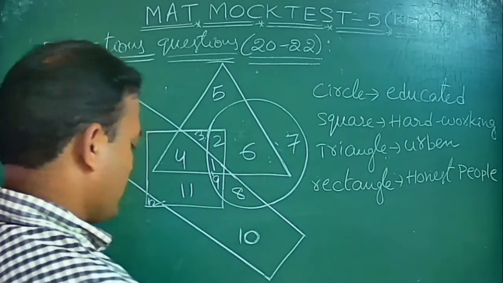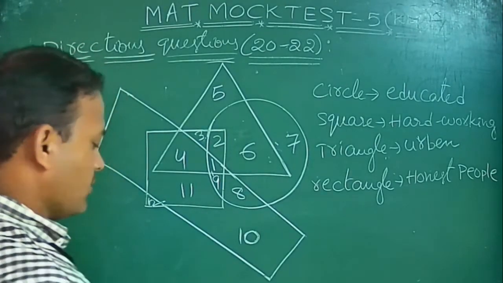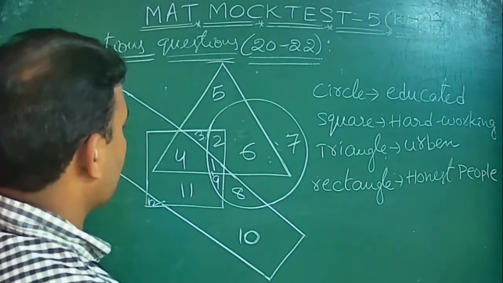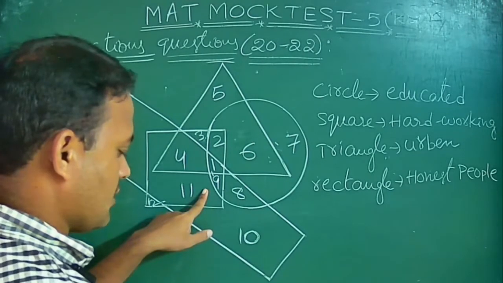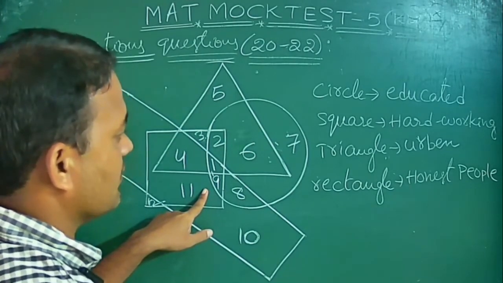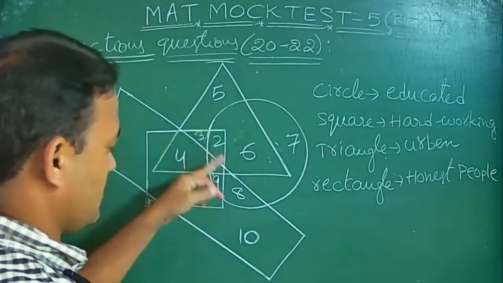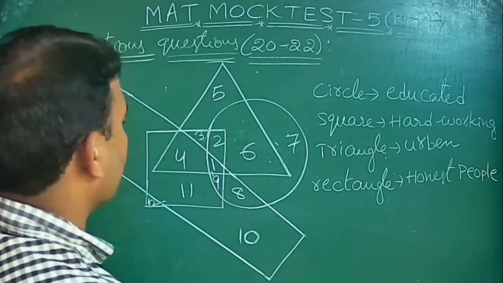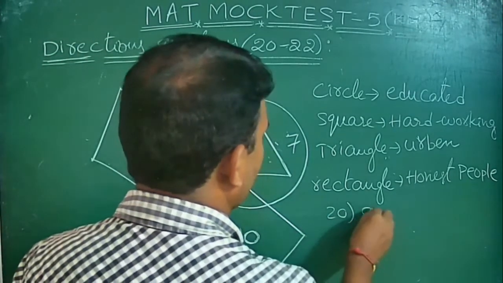Who are the people? Educated means circle, hardworking means square and honest means rectangle. So except the triangle, that is nothing but 9. Okay, so the 20th question answer is 9.